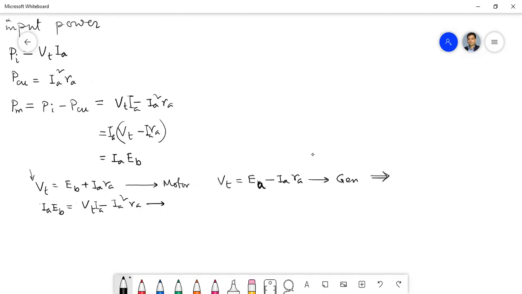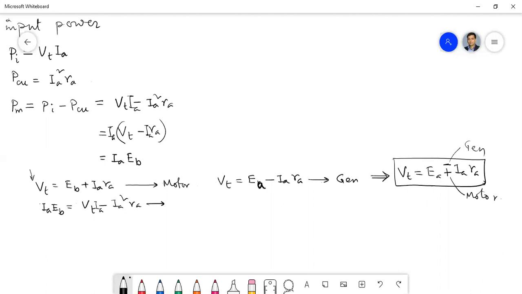In general we can write Vt equals Ea plus or minus Ia Ra. So this is the general expression of a DC machine. Minus is used for generator and plus is used for motor.